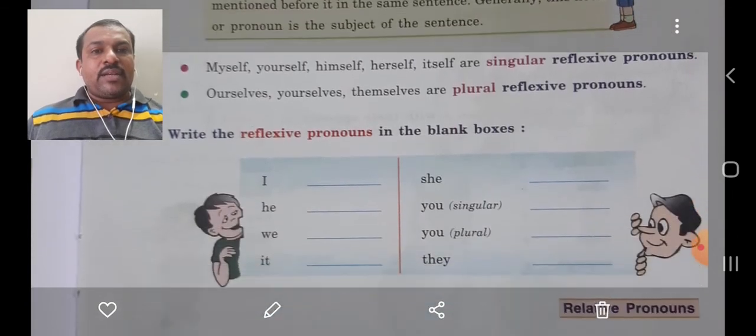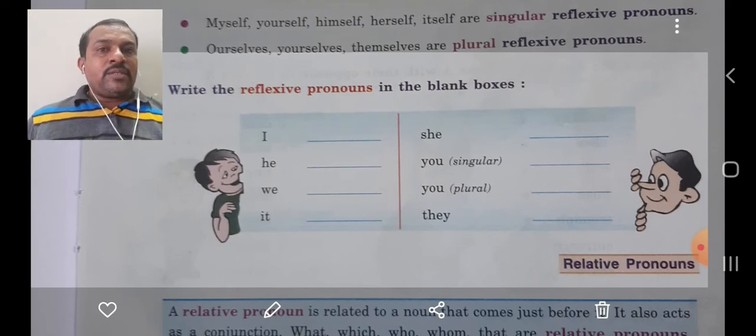Now, let us come back to the exercise. Write the reflexive pronouns in the blank boxes. It is already given. I is singular, so what will come? Very good. Myself. He, himself, H-I-M-S-E-L-F, himself. We, now we is plural. So what reflexive pronoun will come? Plural reflexive pronoun. So what will be there?